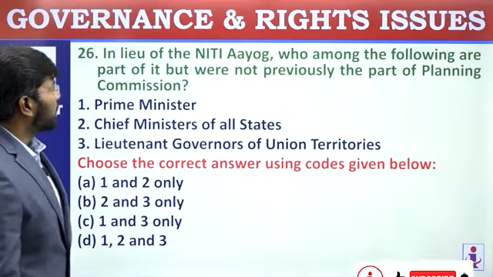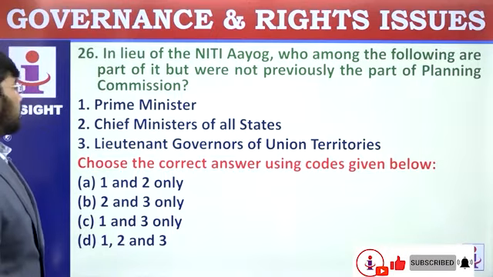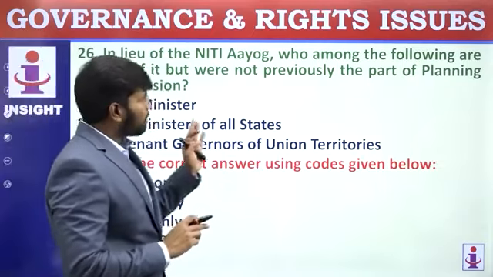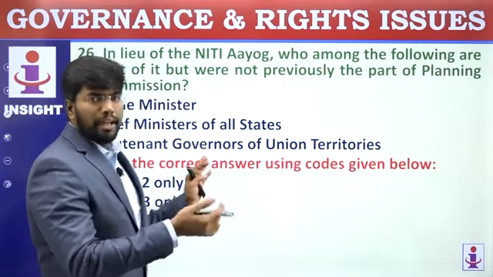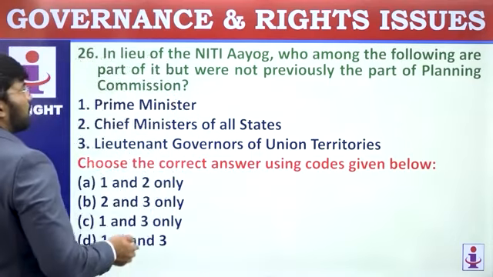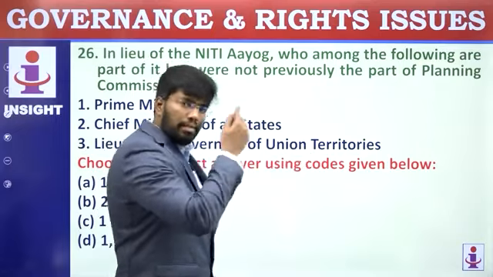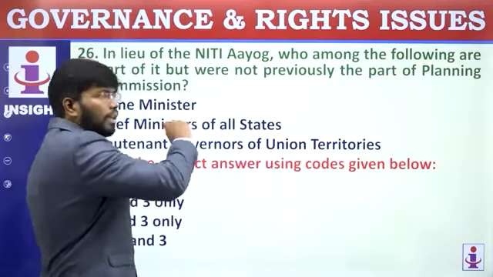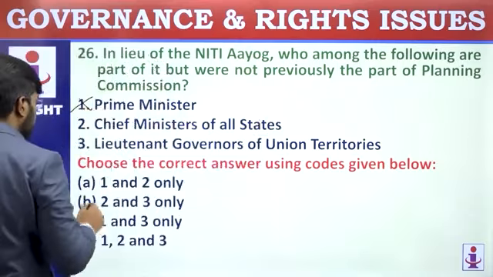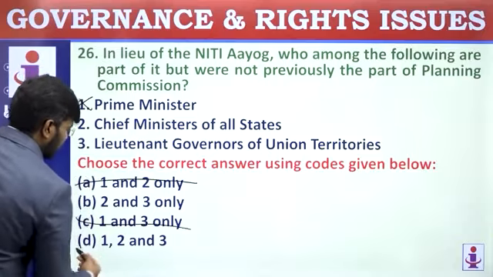In lieu of Niti Aayog, who among the following are part of it but were not previously part of the Planning Commission? The thing is, now consider the Niti Aayog members and see who are presently there, and earlier these people were not present in the Planning Commission. Prime Minister was already there in Planning Commission and even in Niti Aayog, but they are asking who is presently here but not there. So remove Prime Minister.